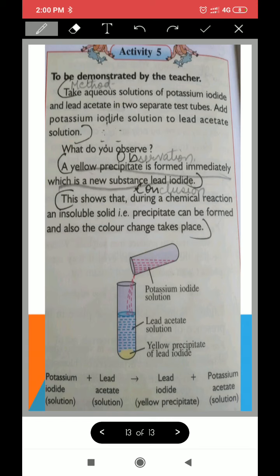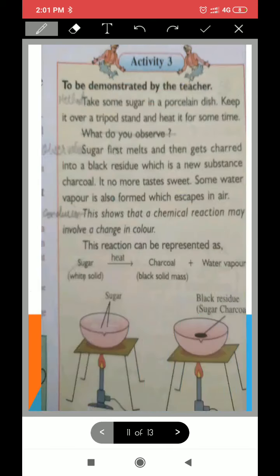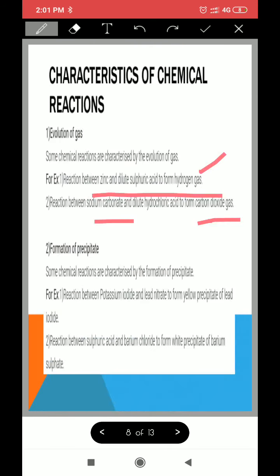Okay, so what are we doing? We are identifying the things which are telling us that yes, a chemical reaction has taken place definitely. Like we just did the evolution of gas. If gas is coming out from something, then we can say that a chemical reaction has taken place. Similarly, as we can see, a yellow colored precipitate is formed here. So we can say that a chemical reaction has taken place. Okay. So this is the example of precipitate. We will come back to what we were doing.